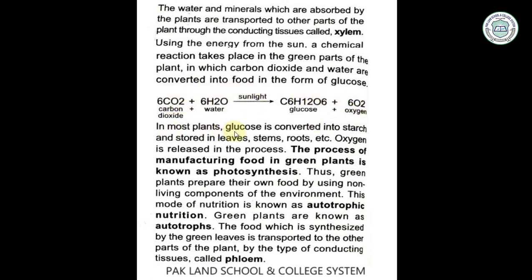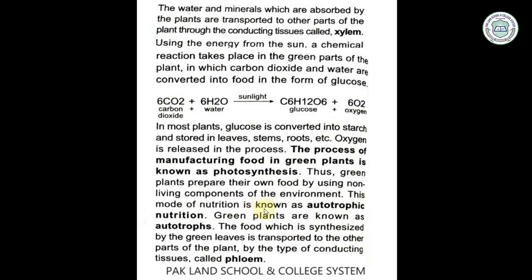In most plants, glucose is converted into starch and stored in leaves, stems, roots, etc. Oxygen is released in the process. The process of manufacturing food in green plants is known as photosynthesis. Thus, green plants prepare their own food by using non-living components of the environment. Now, the non-living components are carbon dioxide, water, and minerals like nitrogen, phosphorus, potassium.